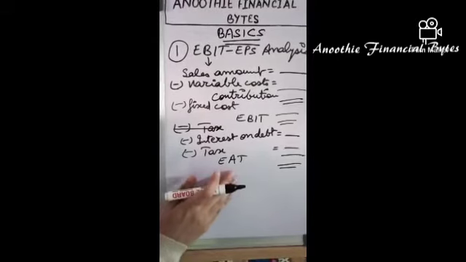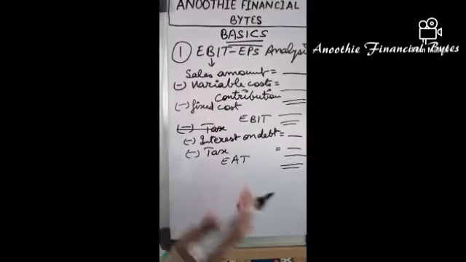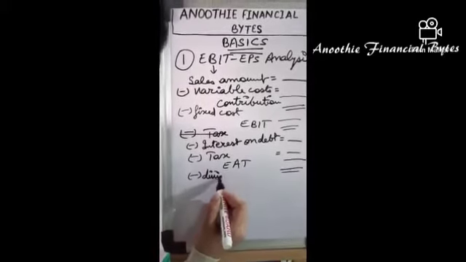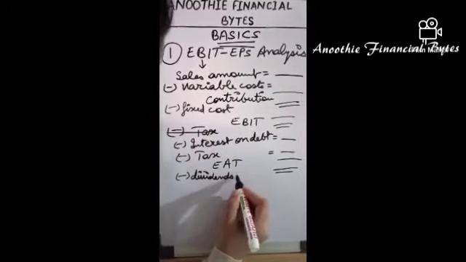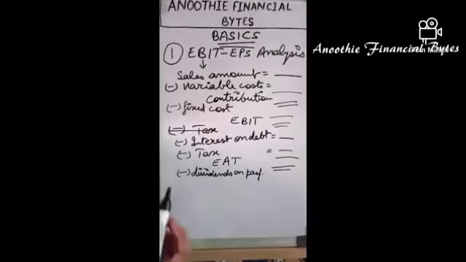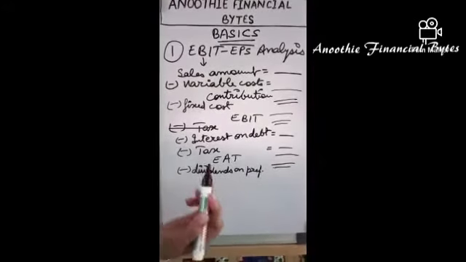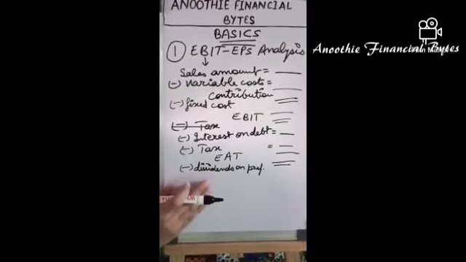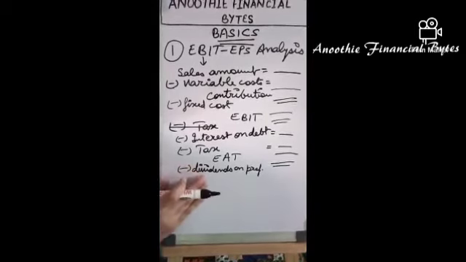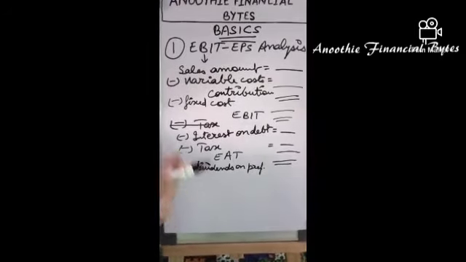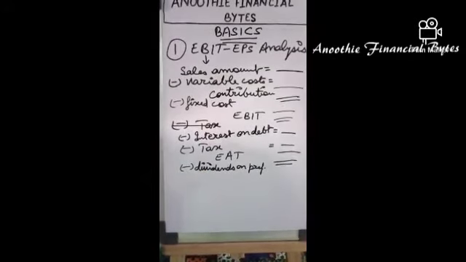After this amount is calculated, the dividends on preference shareholders are paid. This expense on preference shareholders is not tax deductible, so it is always understood as an after tax expense.